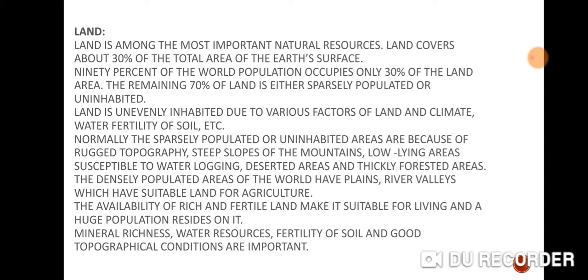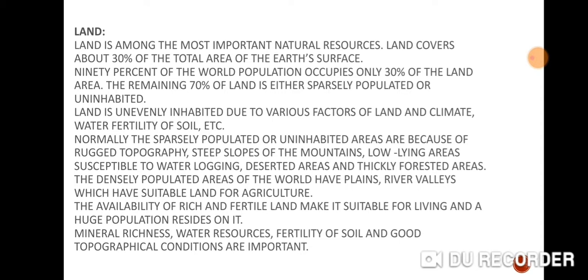We also know that the distribution of land throughout the world is uneven, which means every place is not the same. We have mountains, plains, plateaus, fold mountains, and forests, which are not much populated. Usually, river valleys and plains are much populated, because they provided suitable land and suitable climatic conditions for agriculture. So these areas were densely populated areas of the world.